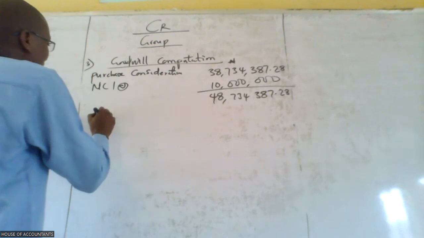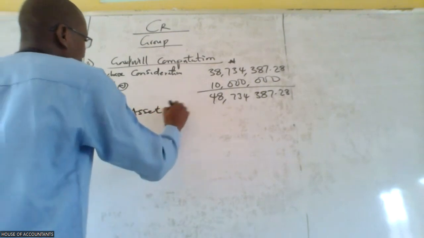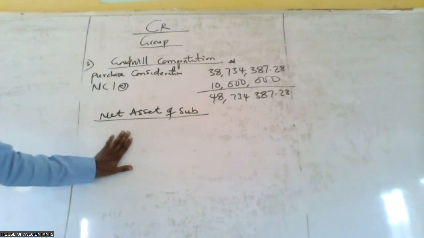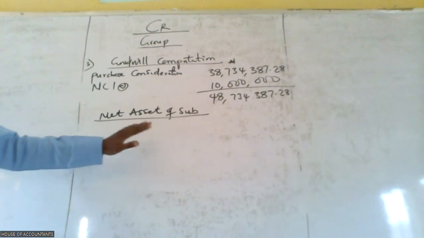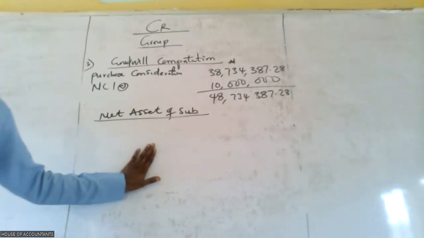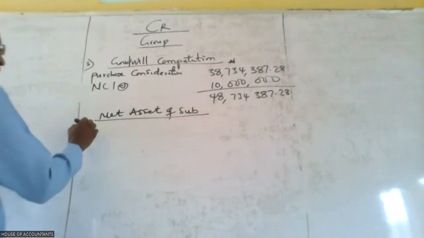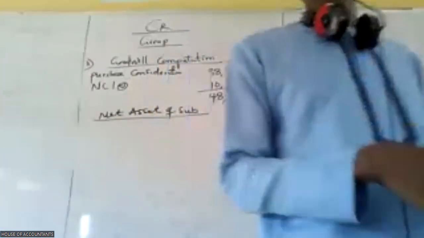So the next aspect is what we call the net asset of sub. We can get that directly from the question. But in this question, they did not give us directly, which means we need to calculate the net asset of the subsidiary. So just go to the equity of the subsidiary.